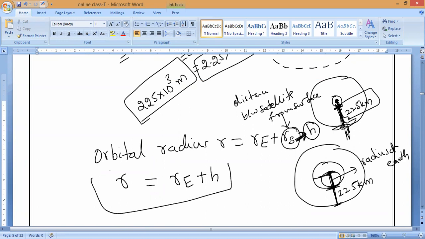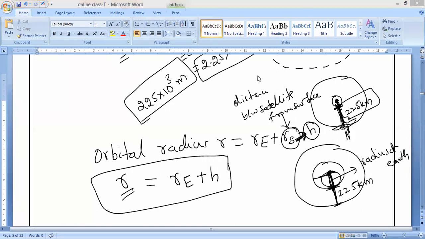That is the missing thing, because they have given it from the surface, not from the center of the earth. But orbital radius means from the center, so we have to add both. This is the point you have to remember. If you understand this point, you will definitely be able to solve this.